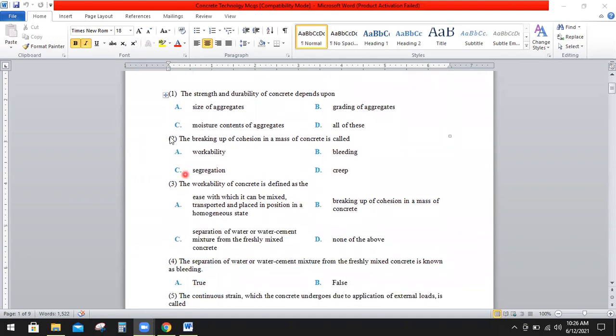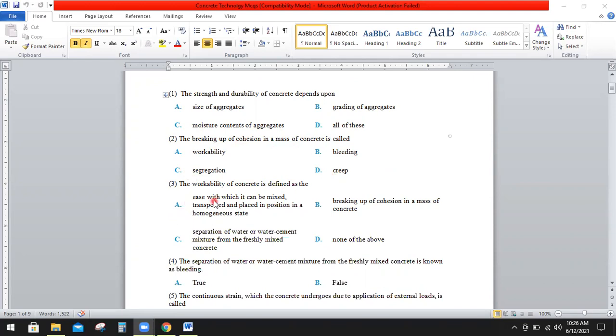Question number 2: the breaking up of the cohesion in mass of the concrete is called A, workability, B, bleeding, C, segregation, or D, creep. So the right option is C, that is segregation.